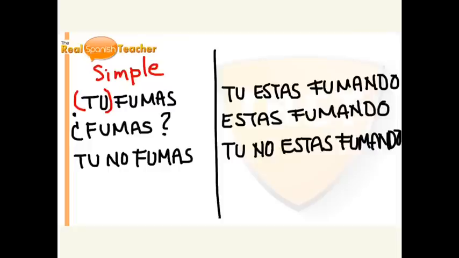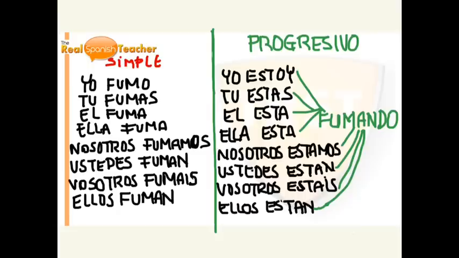Remember, as we can see, let's go back a little bit. The conjugation in simple present, for example, each one is different. So in Spanish, you do not need to say who you are talking about, while in English you always say I smoke, you smoke, he smokes, right? You always have to say who you are talking about.